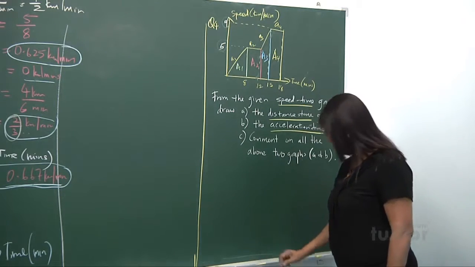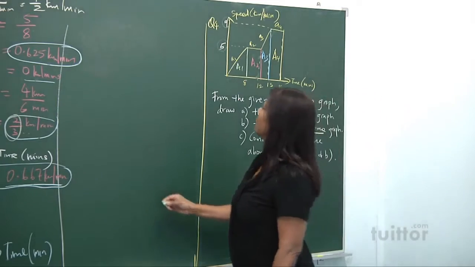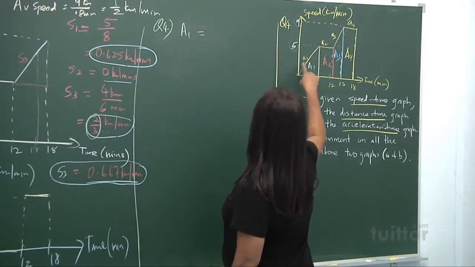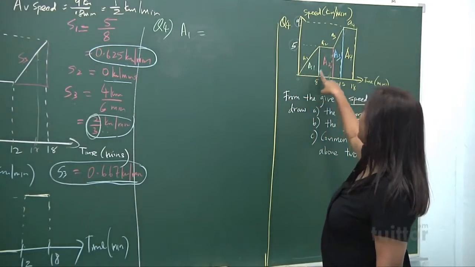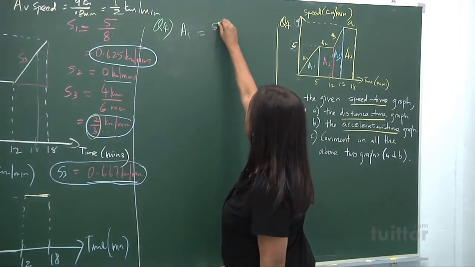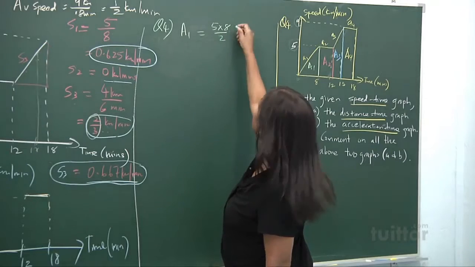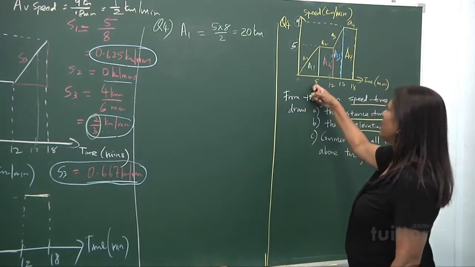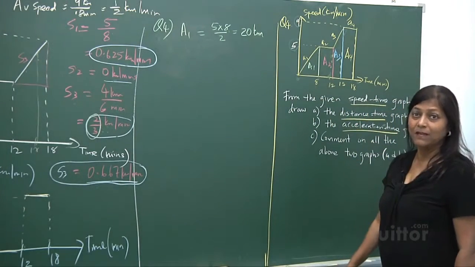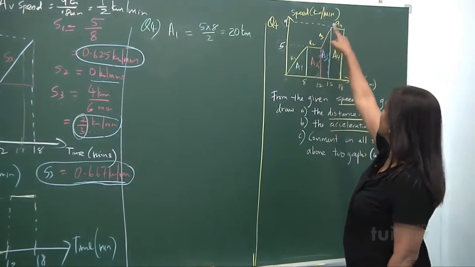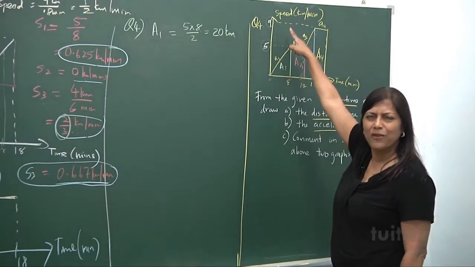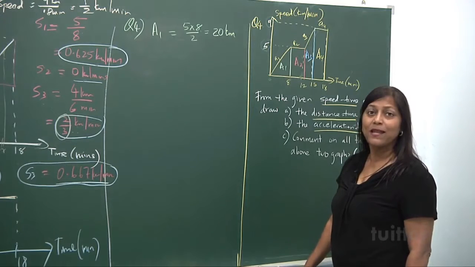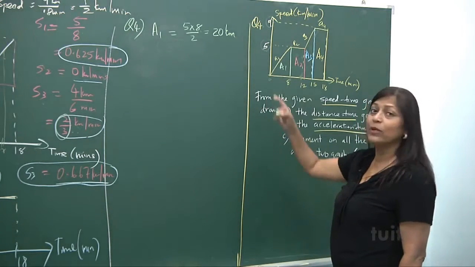Look at A1. Green pen, where are you? Green. So question 4, we look at A1. It's a triangle, and that's 8 and that's 5. So base times height divided by 2, you get 20 kilometers traveled in 8 minutes. Got it? So that's the area traveled, because look at that, kilometers. So be very careful. If that had been meters, then you have to write it in meters. Alright, so be careful how you label what you write.